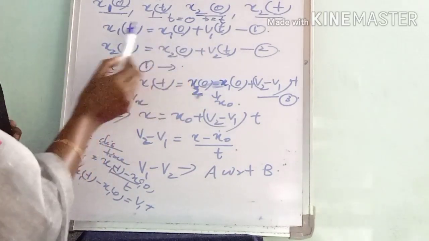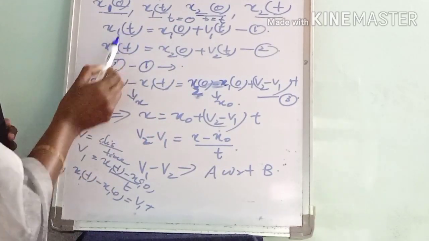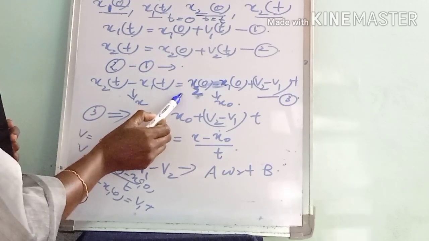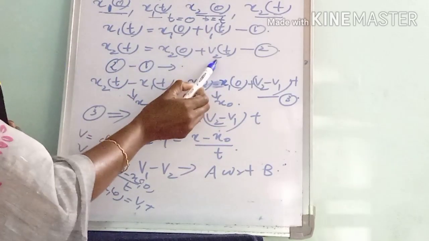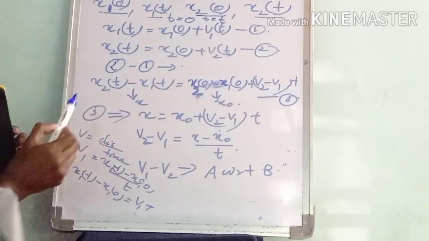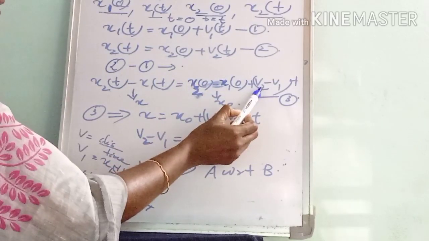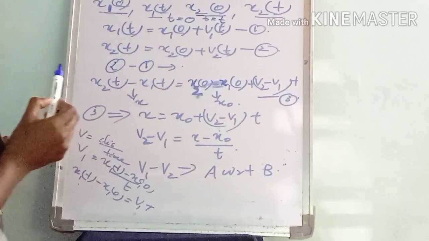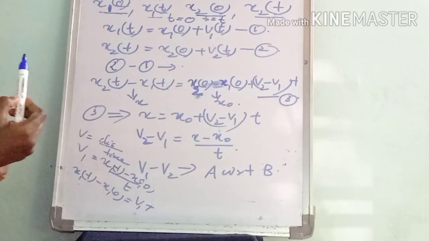Equation 2 minus 1 is x2 t minus x1 t, that is equal to x2 0 minus x1 0 plus v2 t minus v1 t, or we can write v2 minus v1 into t. t is common, so we can write v2 minus v1 into t.